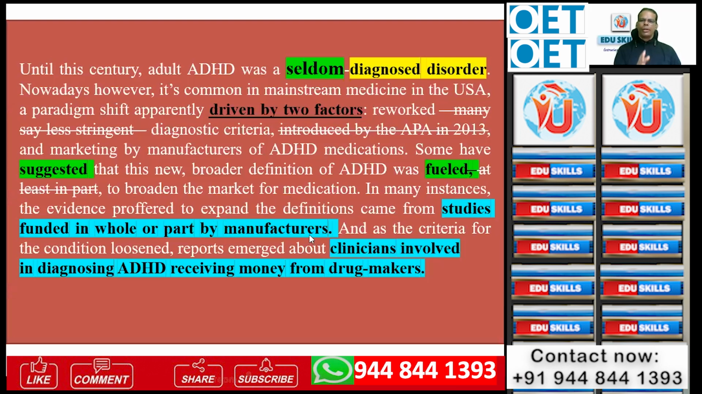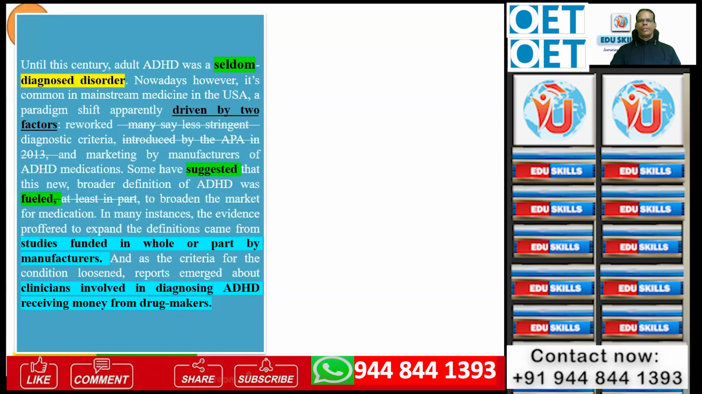All this says the manufacturers are controlling the diagnosis aspect of ADHD. They controlled, they funded partially or wholly the research work or studies on ADHD. And clinicians involved in diagnosing ADHD were receiving money from drug makers. There are also reports that the corruption was happening. Clinicians were getting money and they were diagnosing many people as having ADHD so that the market could be fueled or encouraged. So you'll see this comparison here.